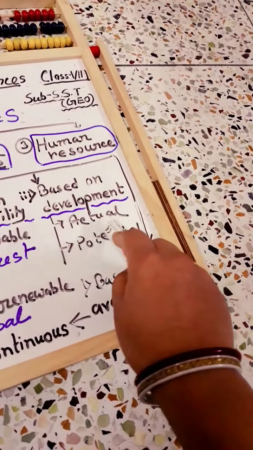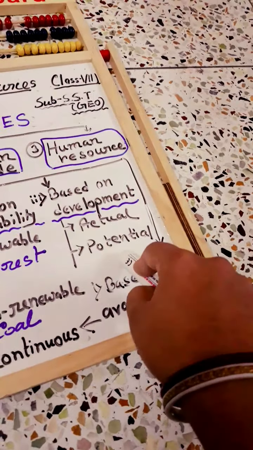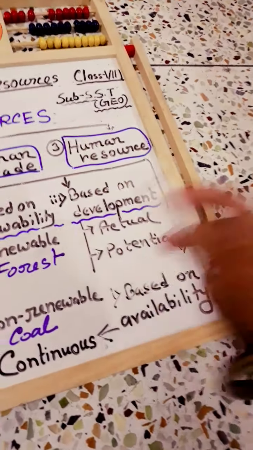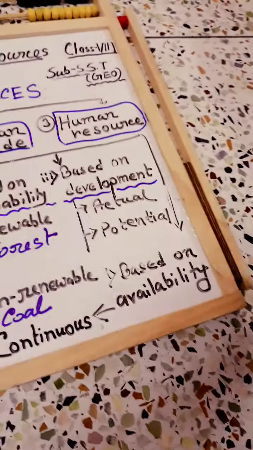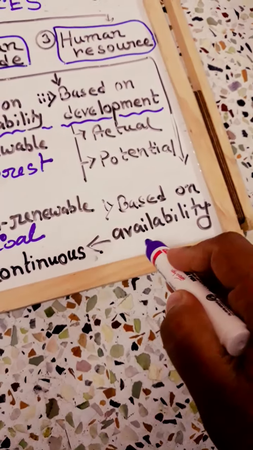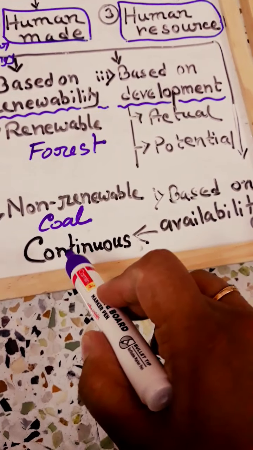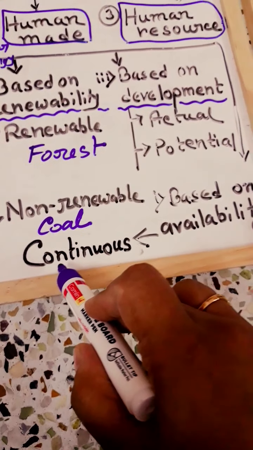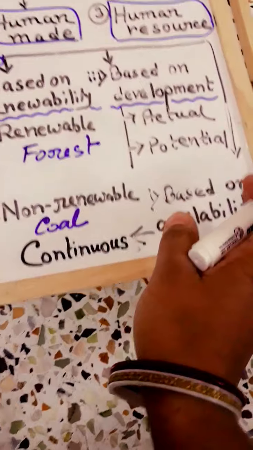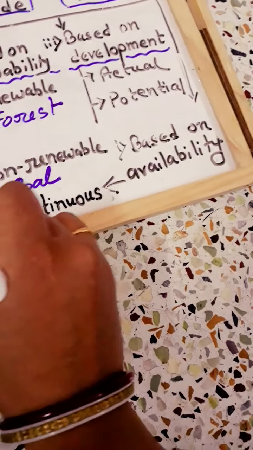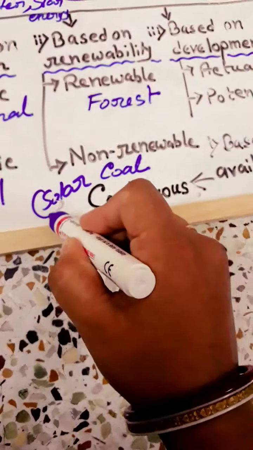Okay, so actual and potential are the two main types of natural resources based on development. Then there is another category based on availability, which is known as continuous resource. The example is solar energy.